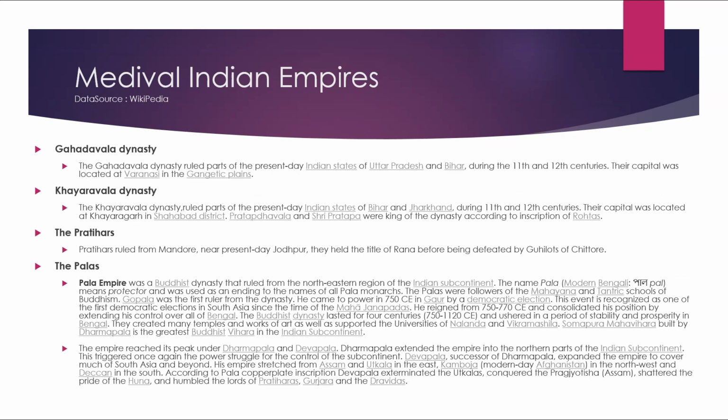Ghadawala dynasty. The Ghadawala dynasty had ruled parts of the present-day Indian states of Uttar Pradesh and Bihar during the 11th and 12th centuries. The capital was located at Varanasi in the Gangetic Plains.